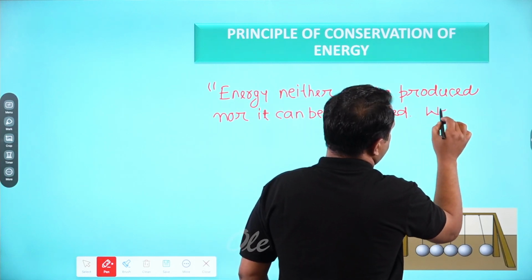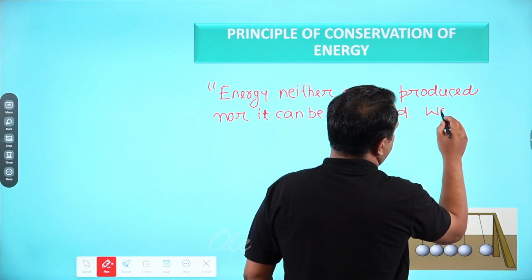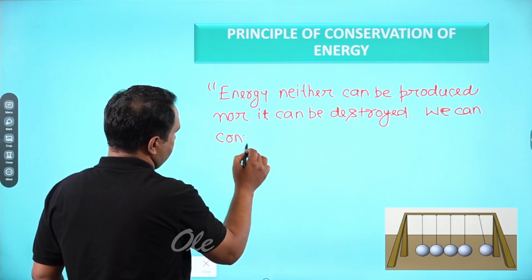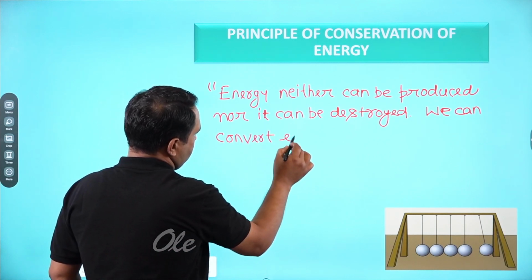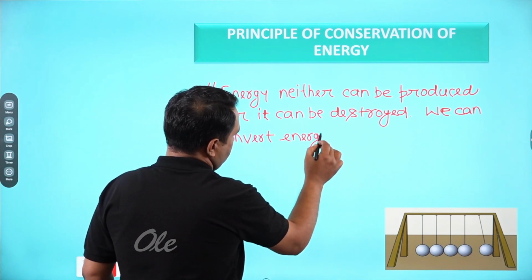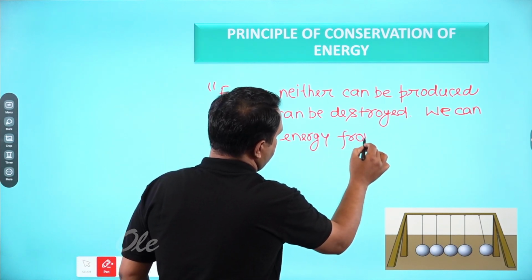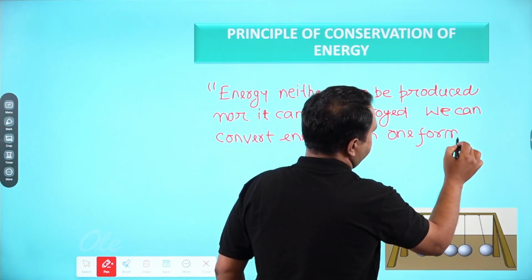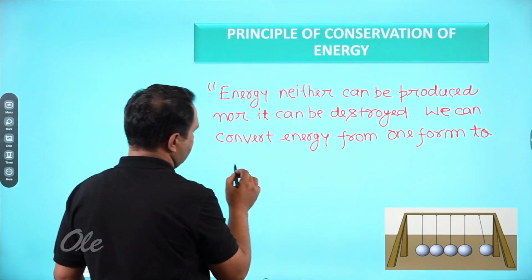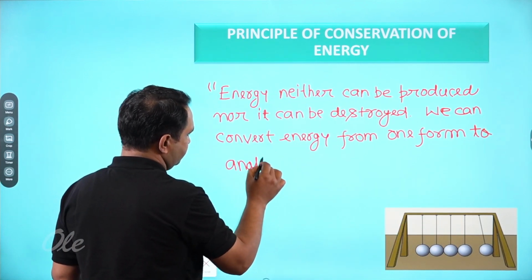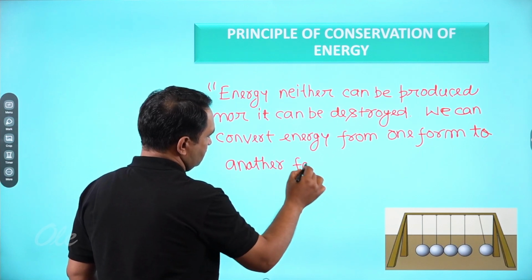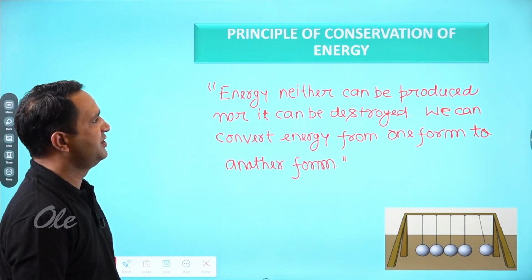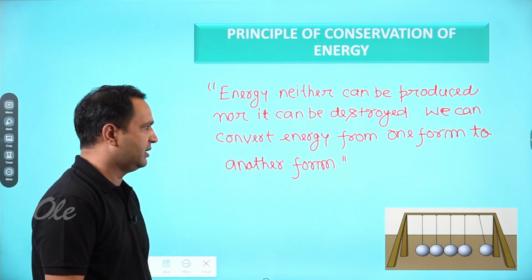We can convert energy from one form to another form. So this is the simple definition of the principle of conservation of energy.